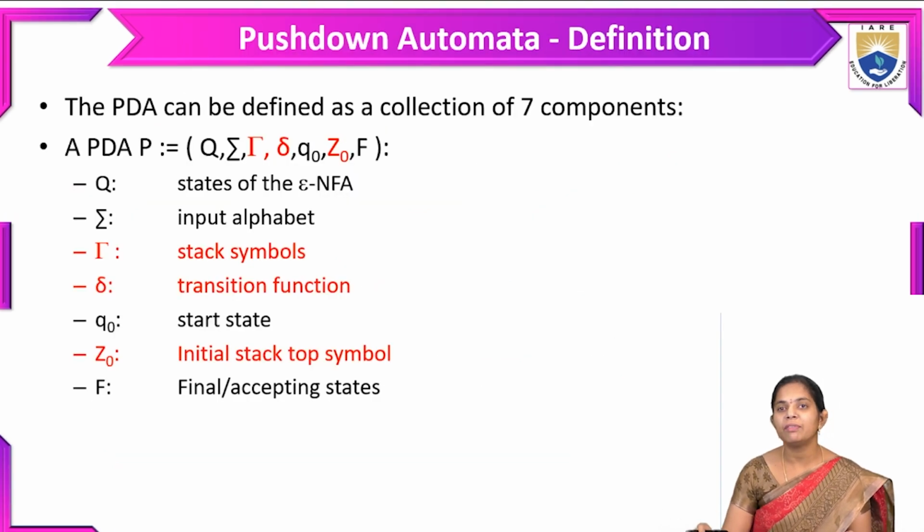And here, coming to the definition of pushdown automata, we already know the finite automata definition, which has a 5-tuple notation.